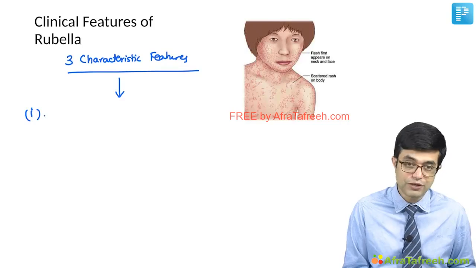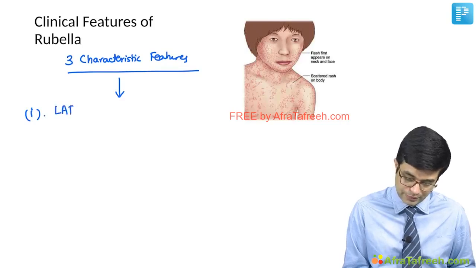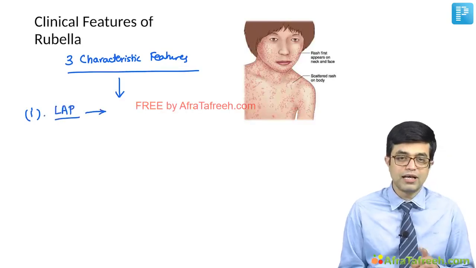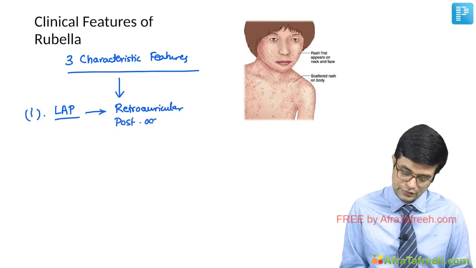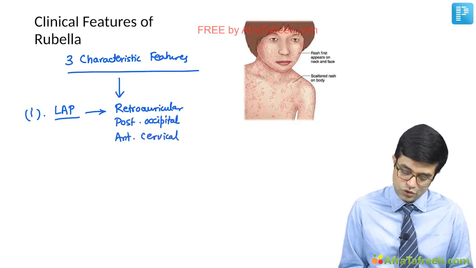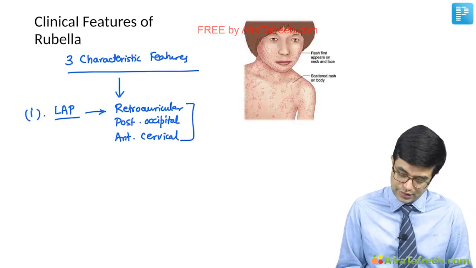The first characteristic feature is lymphadenopathy. Lymphadenopathy in rubella is characteristic. It appears behind the ear, that is retroauricular. There is posterior occipital and anterior cervical lymphadenopathy, and usually tends to appear along with fever.